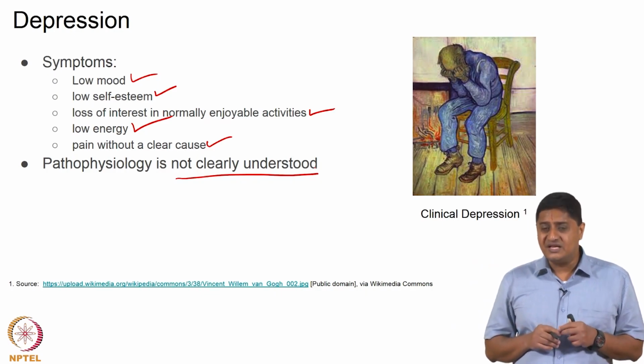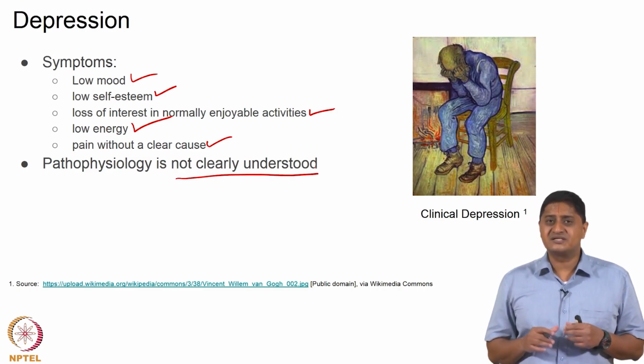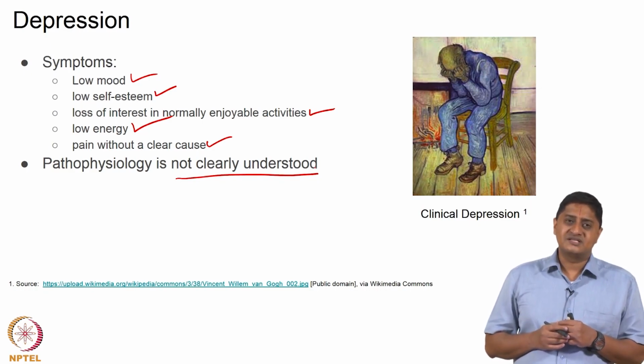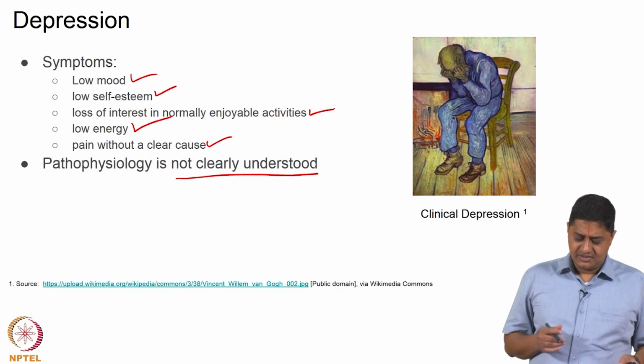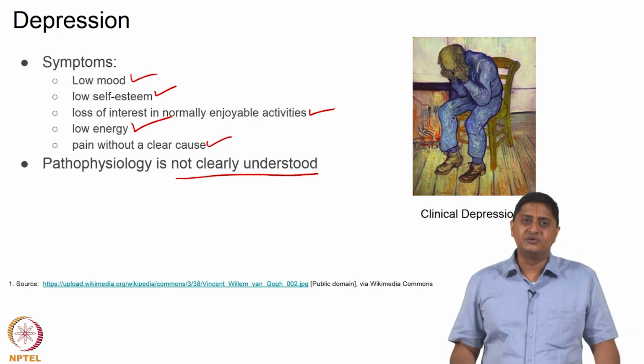However, it is believed that the basal ganglia must form an important part, or at least have some role in disorders such as depression, right. So, this is an open question for the future. We need to continue our research and understand why depression is caused and what the approach towards its treatment should be.